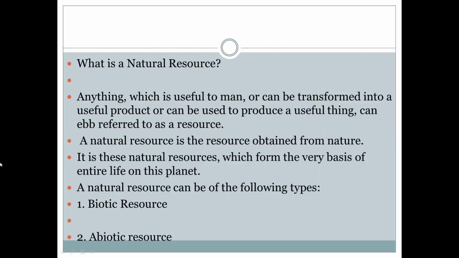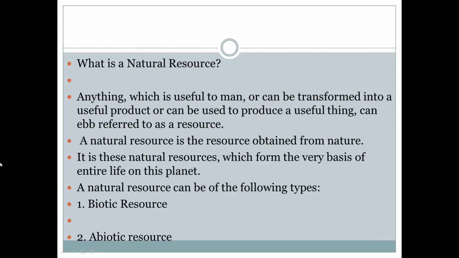So natural resources are the resources which are obtained from the nature, जे निसर्गापासून मिळालेले आहे. त्यामध्ये पाणी असेल, किंवा हवा, or surrounding environment, environmental features that may include trees, fruits. From that we get the energy, or we get the food. Every natural resource is utilized. The natural resource is the resource obtained from the nature. Naturally it is available. That's what is called natural resource.